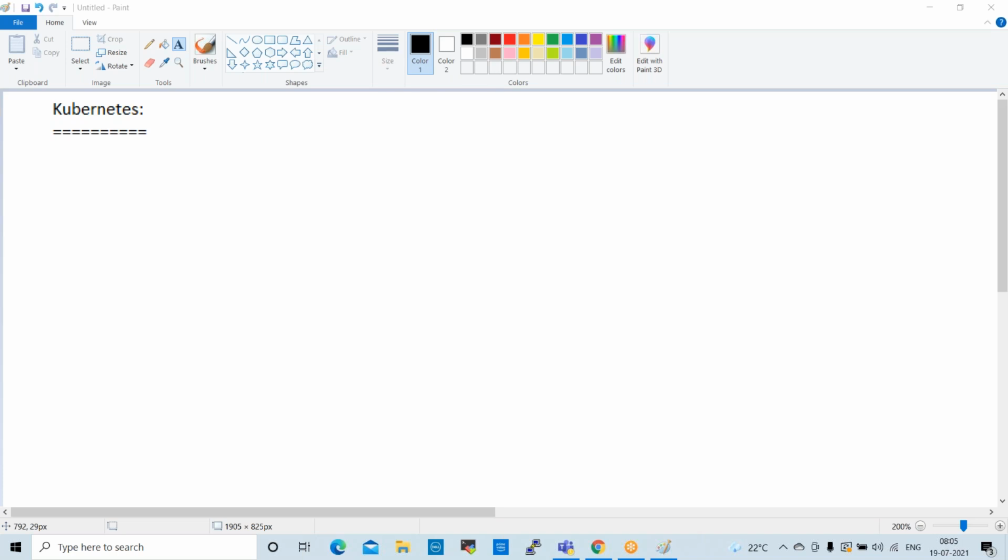Fine. Basically, Kubernetes is advanced compared to Docker, but without Docker, Kubernetes will not work. We have to install Docker first. So when we want to run Kubernetes, first we have to install Docker. Without Docker, it will not work.